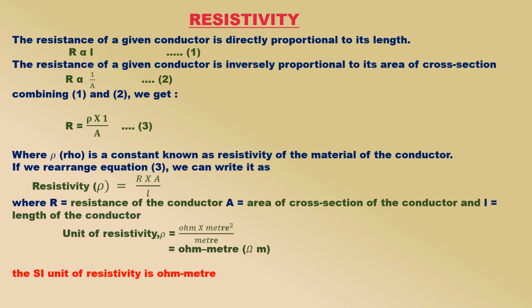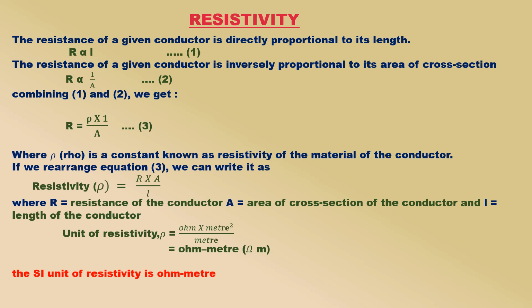Resistivity. The resistance of a given conductor is directly proportional to its length. The resistance of a given conductor is inversely proportional to its area of cross-section. Combining 1 and 2, we get R equals ρL by A, where ρ is a constant known as the resistivity of the material of the conductor.